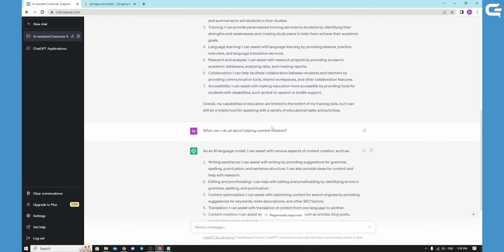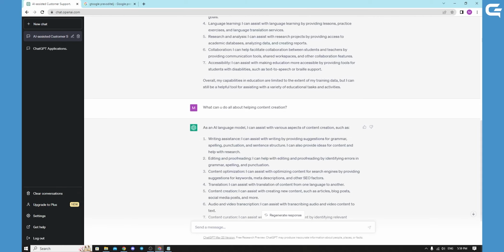And the third one is content creation. ChatGPT, another exciting application, is content creation. Yes, ChatGPT can generate high quality content on a wide range of topics, making it a valuable tool for content creators. It can be used to generate blog posts, social media posts, and even product descriptions. With ChatGPT, content creators can save time and effort by letting AI generate content for them.